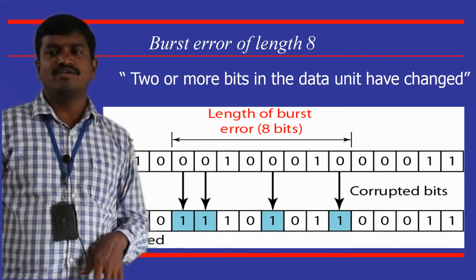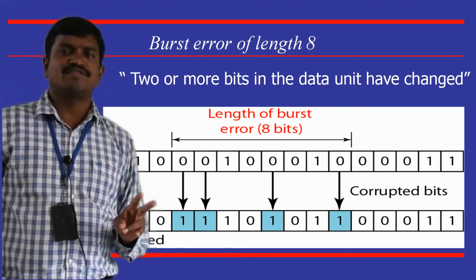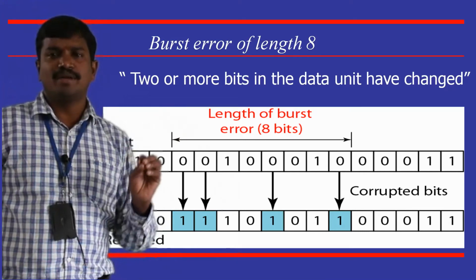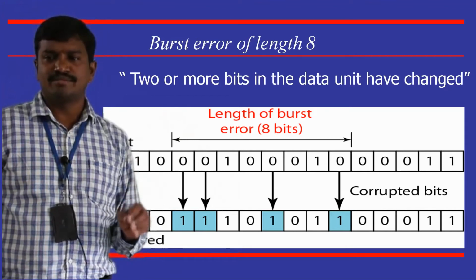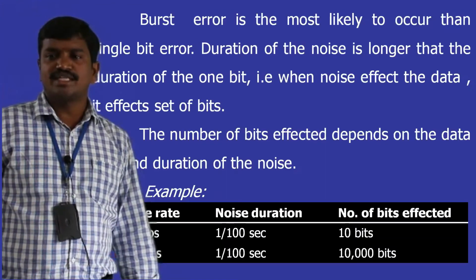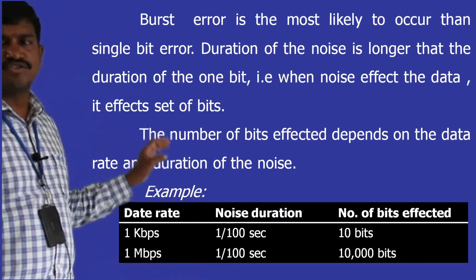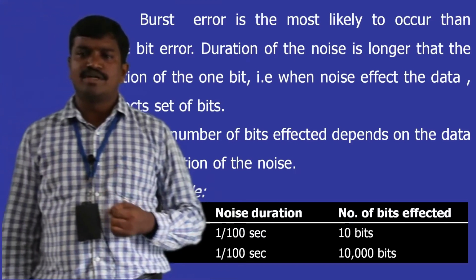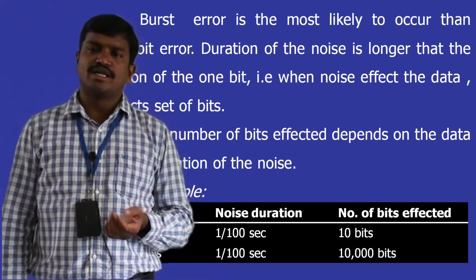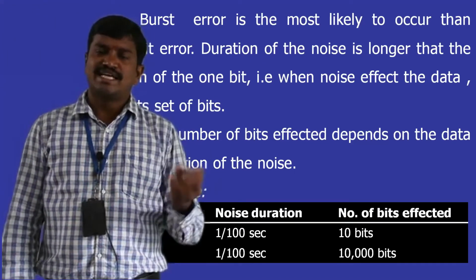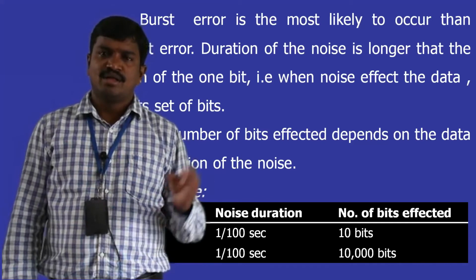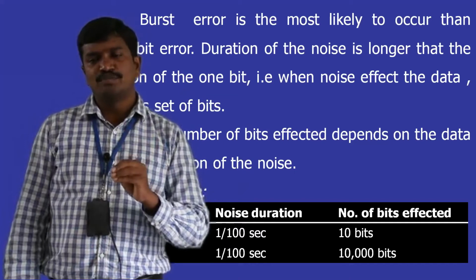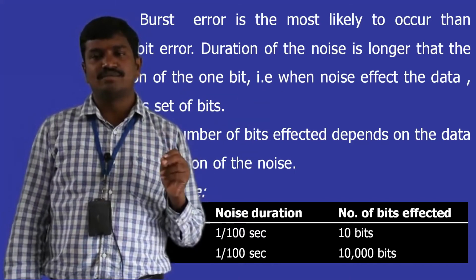So totally two kinds of errors are there: single bit error and burst errors, or multiple bit errors. These errors most likely occur in the real-time environment because, as I told you in the earlier slide, noise speed is less compared to data speed.